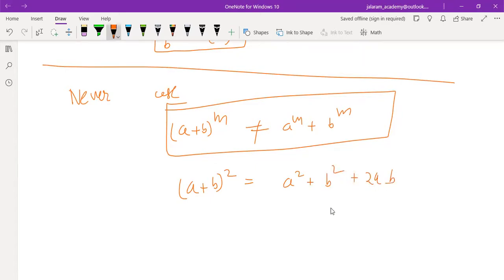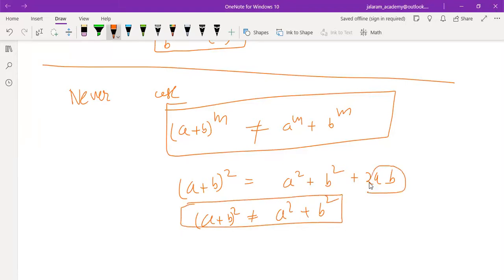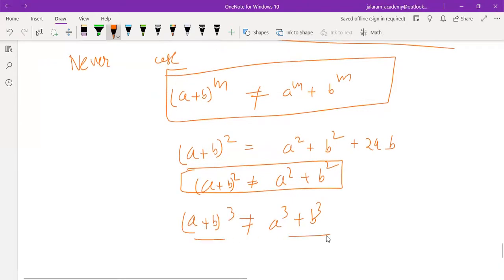(a + b)² is a² + b² + 2ab, and it is not equal to a² + b². When we multiply (a + b) with (a + b), it will give ab 2 times, that's why we have to add 2ab also in this. Similarly, (a + b)³ is also not equal to a³ + b³. So never use it. They are unequal to each other.